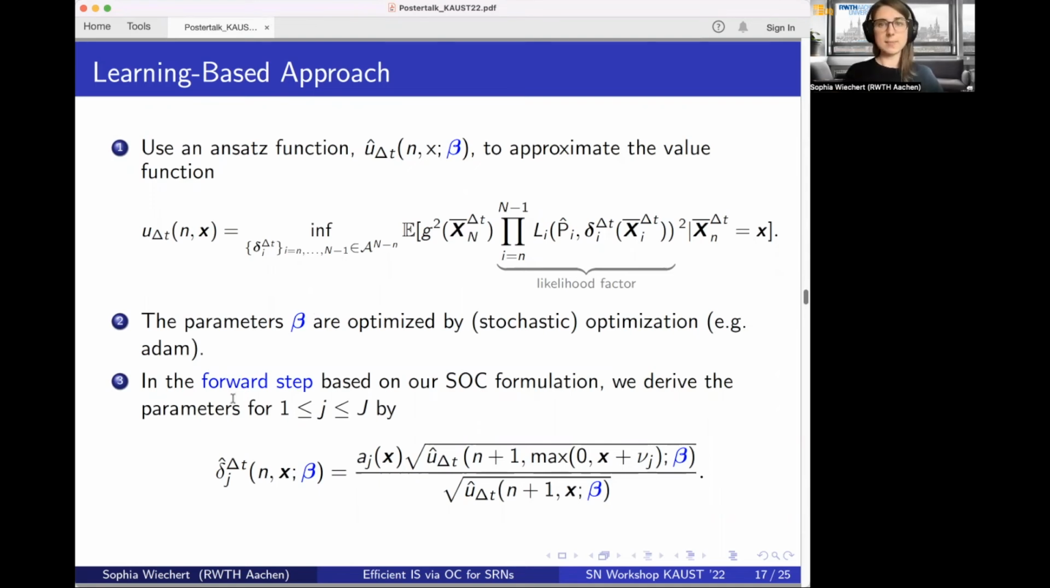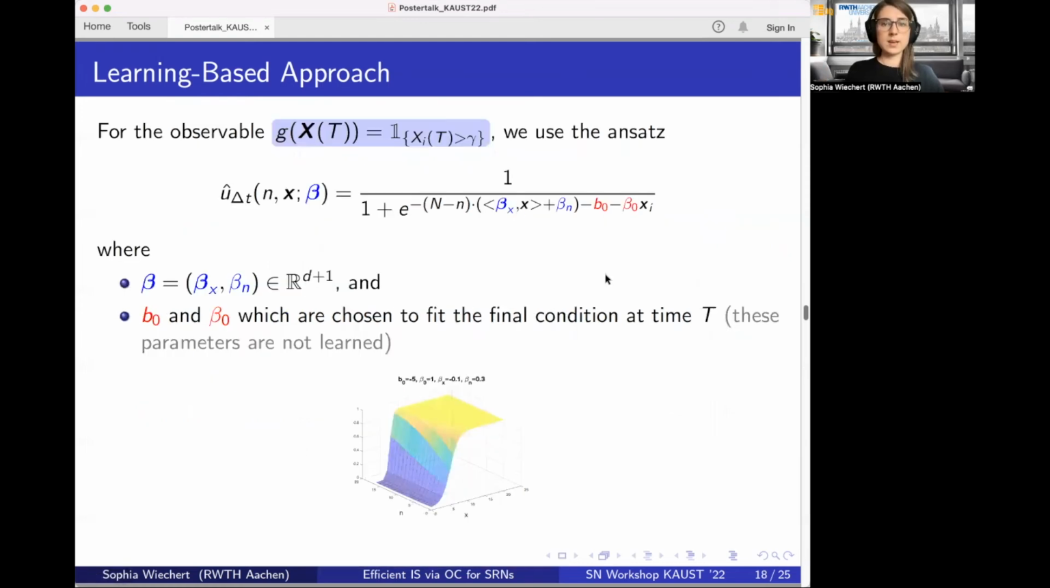And then in each forward step, we can use the relation between the optimal control parameters and the value function, which we have seen also in the previous approach. For understanding, in the setting of rare event estimation, where the observable is given by an indicator function, we have used the following ansatz function, which is the sigmoid-shaped ansatz function, dependent on two sets of parameters, the blue ones and the red ones. The red ones can be found without learning, since they are just determined by the final condition, which is known in closed form, and the blue parameters, which give the slope, the steepness, and the shape of the slope, can be learned with stochastic optimization.